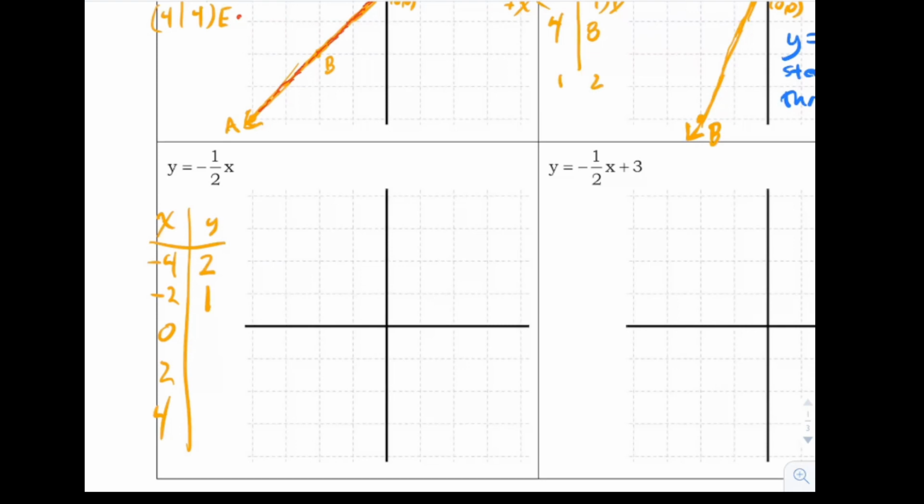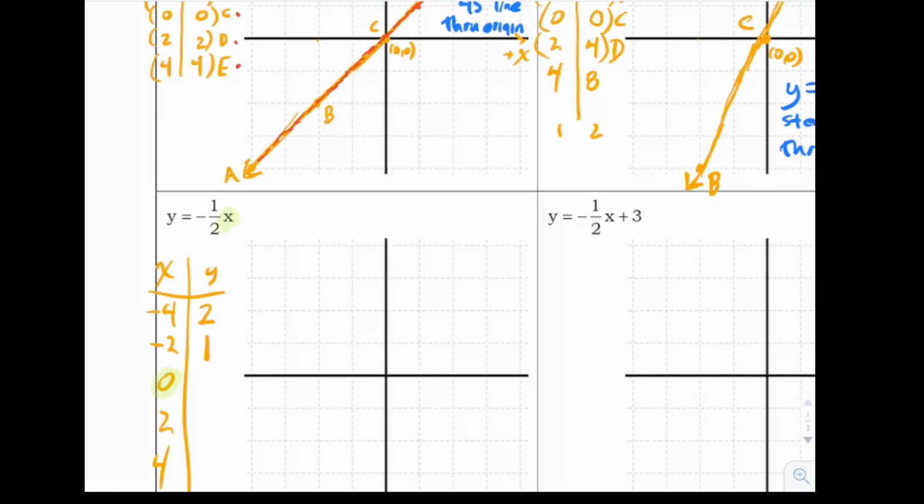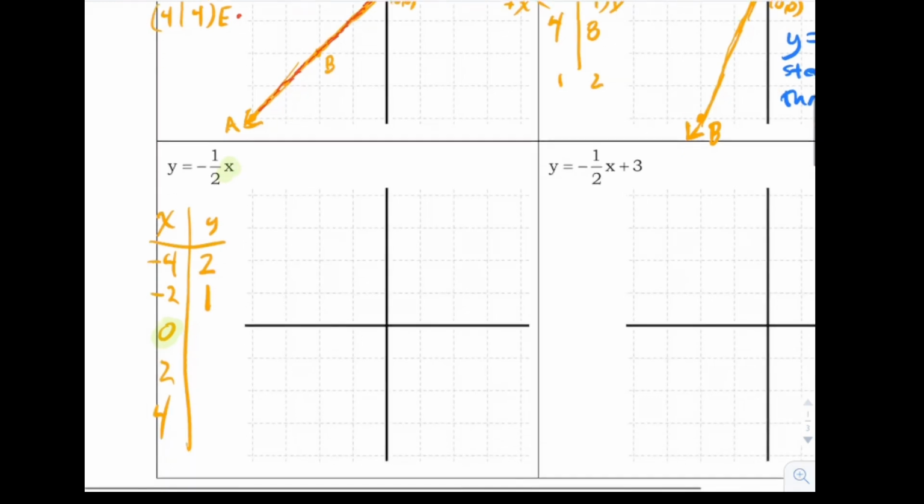Now let's plug in. My favorite thing to plug into any equation is a 0. If you plug a 0 here, you've got a half times a 0. Anything times a 0 is 0. Okay, I told you that would be fun.